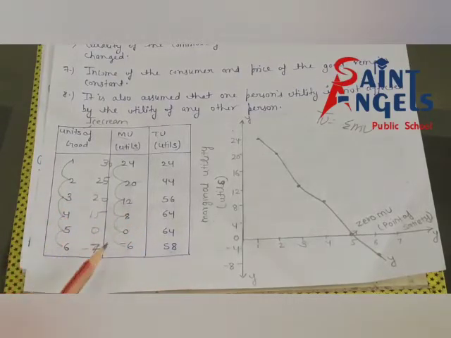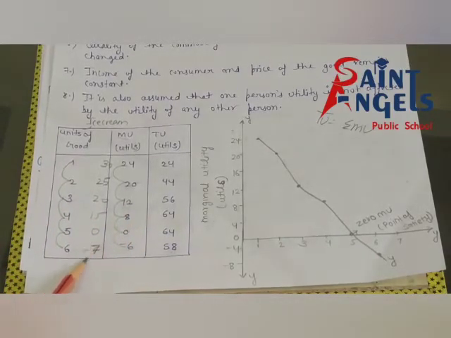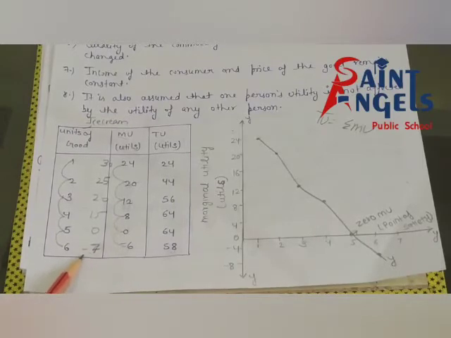It's up to you. See, what does this negative value show? Listen carefully.